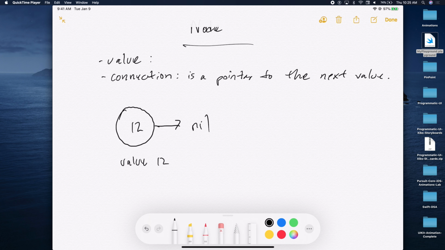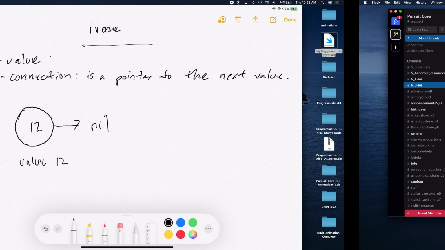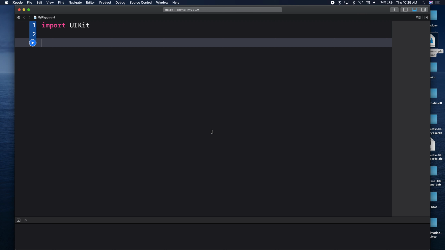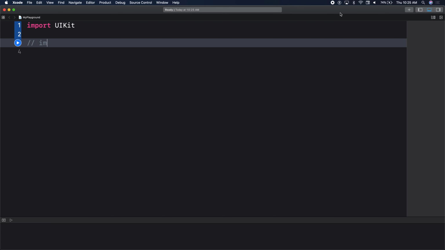All right. So let's go code out our node. Let's go to Xcode, open up a playground. You could call your playground linked list. And that playground, you'll be pushing it to GitHub, right? Yes? At the end, right? All right, so let's start off here. So implementing node structure.